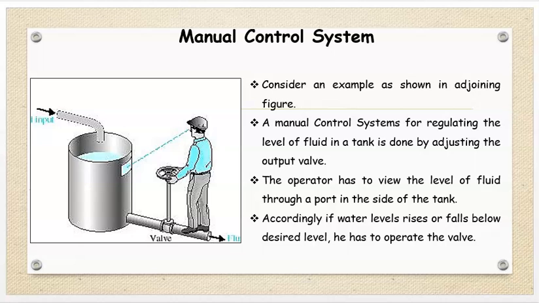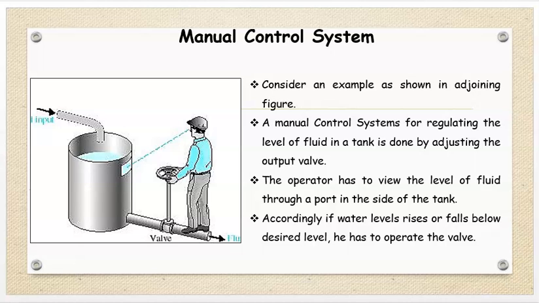Now we will see manual control system. Now in this image we are observing that one tank is there. In the tank water we are filling and a man is there who is controlling the water level with the help of valve. Therefore, consider an example as shown in the figure.